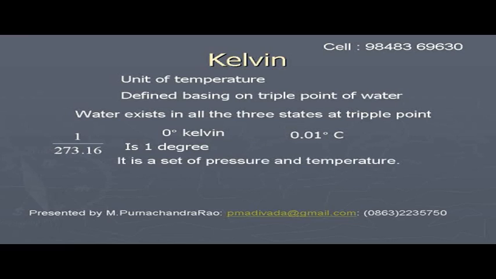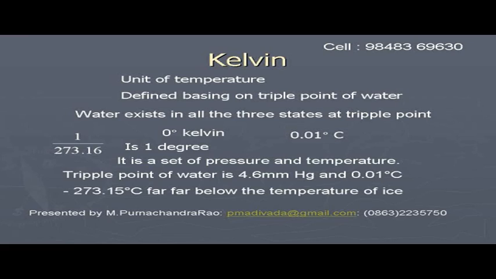Triple point is nothing but a set of pressure and temperature. For water, it is 4.6 millimeters of mercury and 0.01 degrees centigrade, and we can understand 0 degrees Kelvin as the temperature of minus 273.15 degrees centigrade.